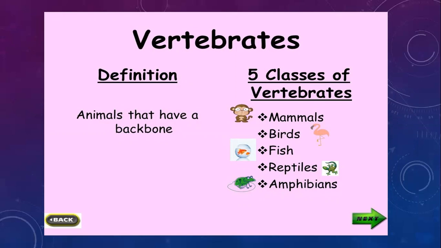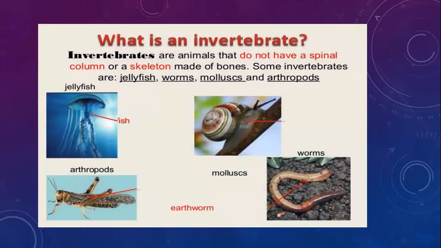Tomorrow we will discuss the five classes of the vertebrates. Today we are only discussing what vertebrates are and what their classes are, and second, what an invertebrate is. Invertebrates are animals that do not have a spinal column or backbone, or a skeleton made of bones.